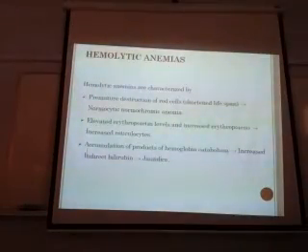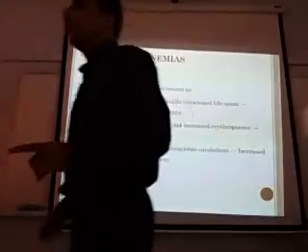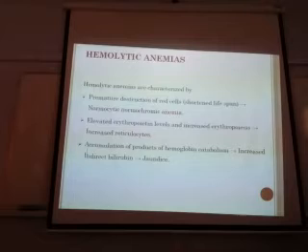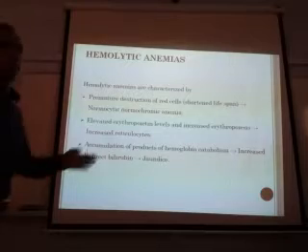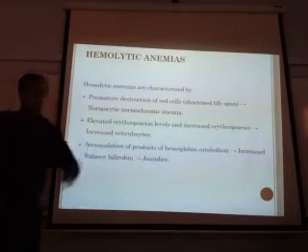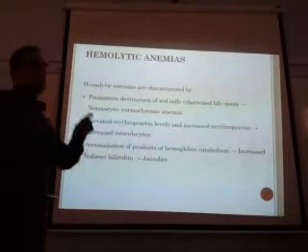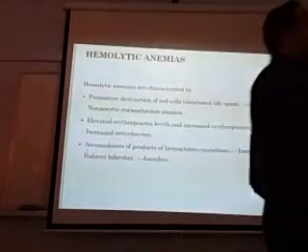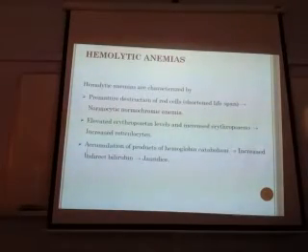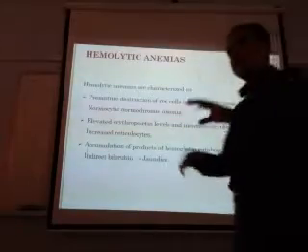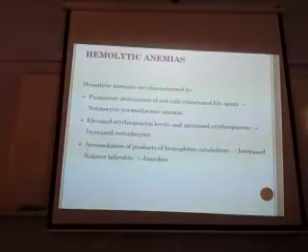What is the compensation? There will be more production of erythropoietin. Where is the erythropoietin secreted from? The main source is the kidneys, also from the liver. So there will be more production of erythropoietin, which will cause more erythropoiesis. So what will you find when there is more erythropoiesis? Reticulocytosis. It means the bone marrow is forming more RBCs. The bone marrow is responding. When you find reticulocytes more than normal in the blood, it means the bone marrow is forming more red blood cells.